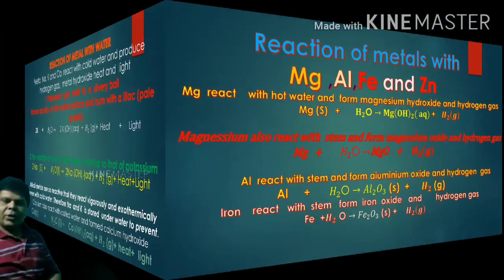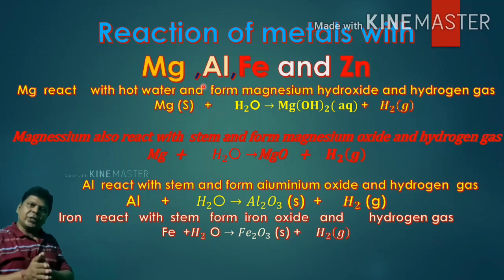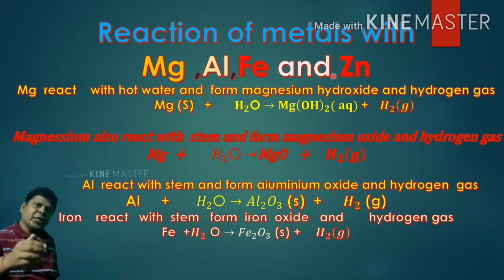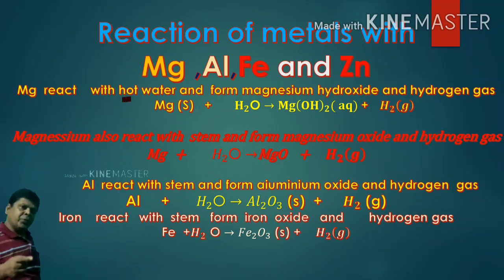Okay students, now the second part of metals. In the first part we discussed that metals like sodium, potassium and calcium can react even with cold water, and they react vigorously. Now what is the reaction of magnesium with water? Magnesium can react with hot water as well as with steam. Magnesium reacts with hot water and forms magnesium hydroxide, just like sodium and potassium, and produces hydrogen gas.